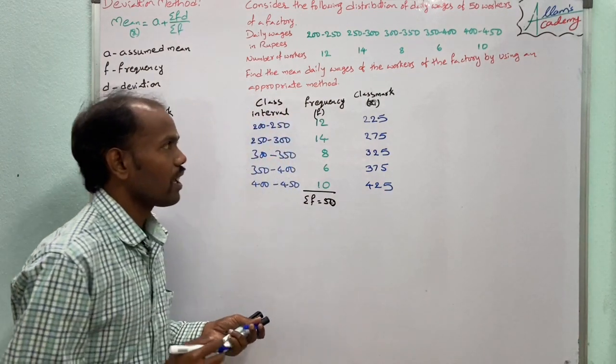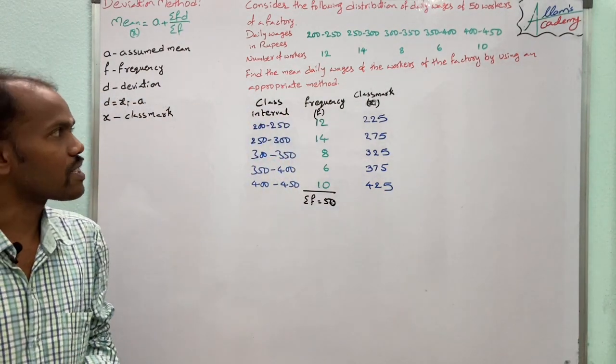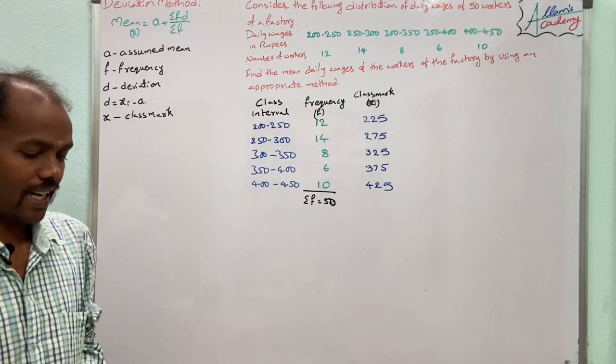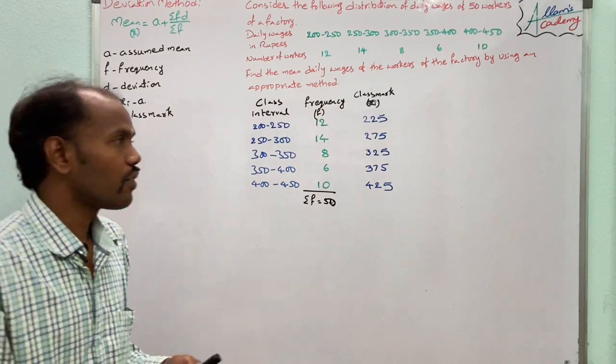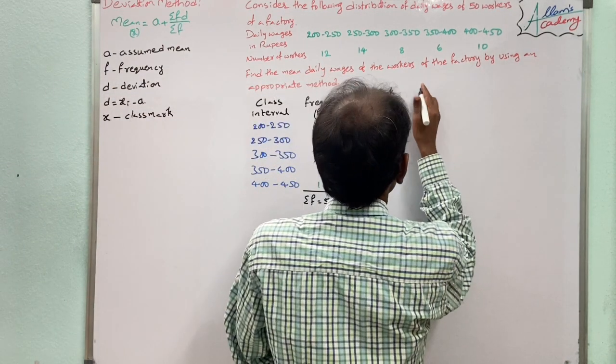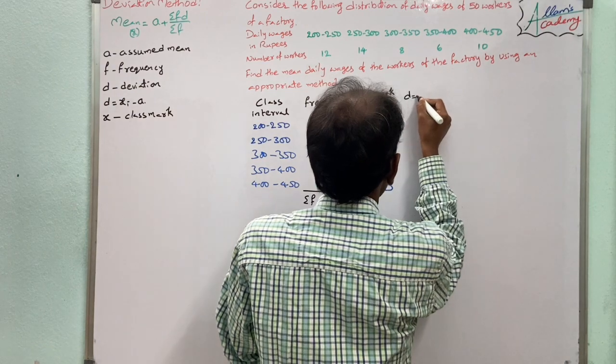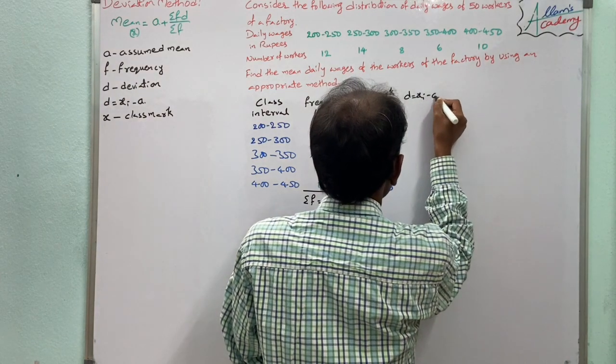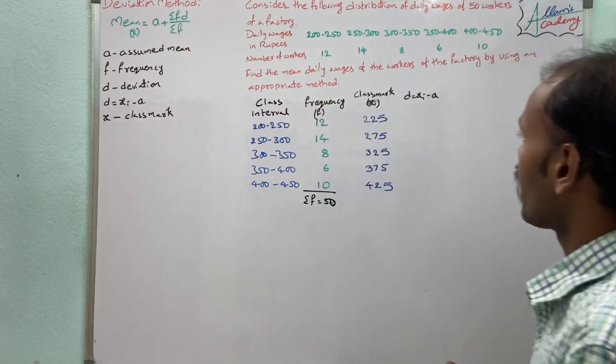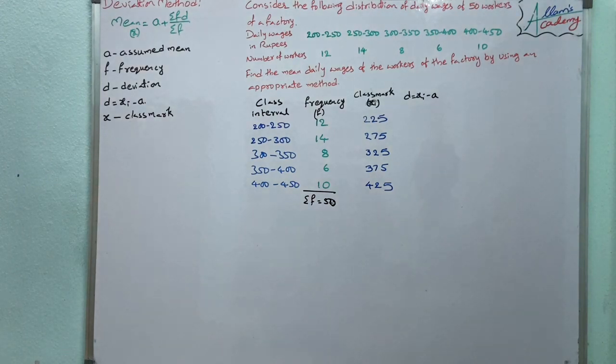425. Now by using this, we have to calculate the d value. We already said d is nothing but xi minus a. So now we have to take one class mark as the assumed mean.